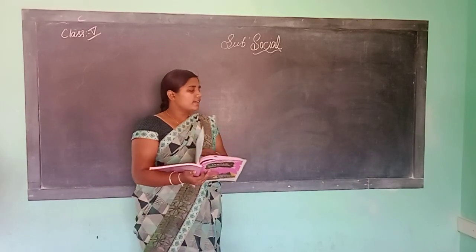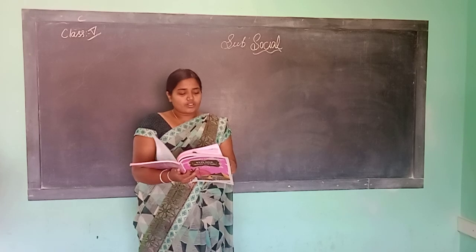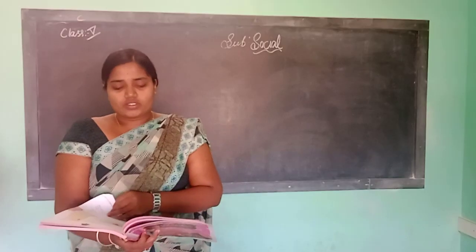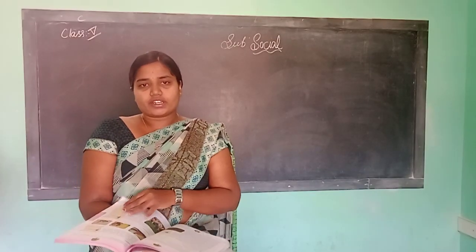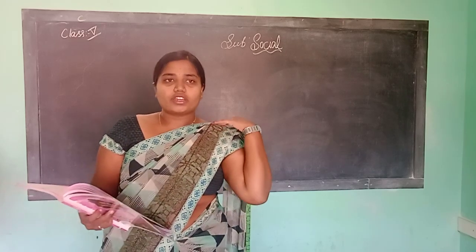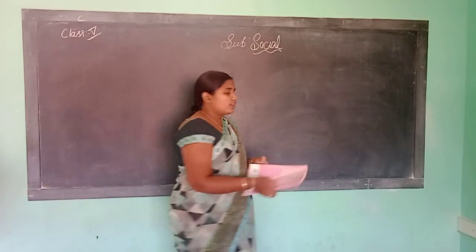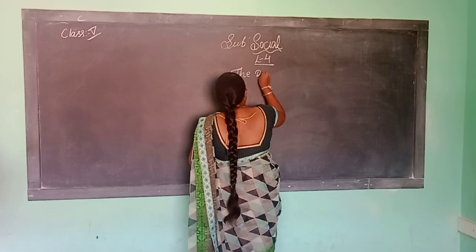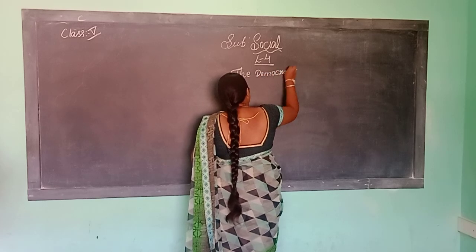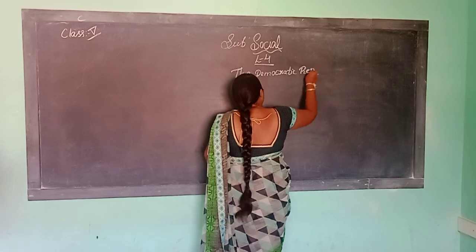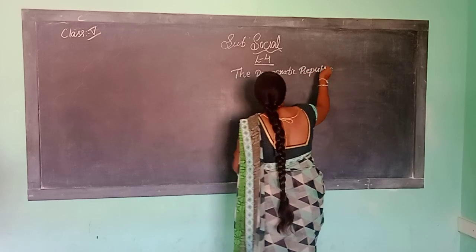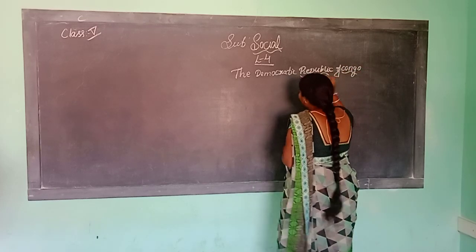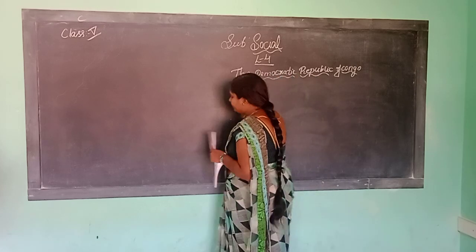So in the last class we continued lesson number 4, the Democratic Republic of Congo. We discussed agriculture. Now we are going to continue the next topic, children. Lesson number 4, the Democratic Republic of Congo.